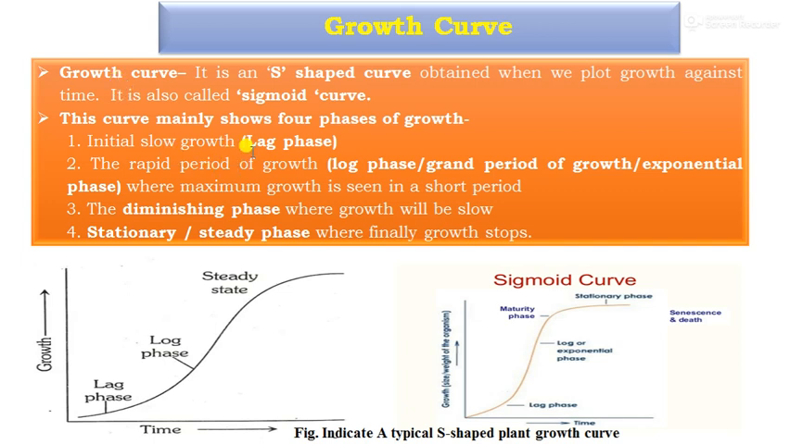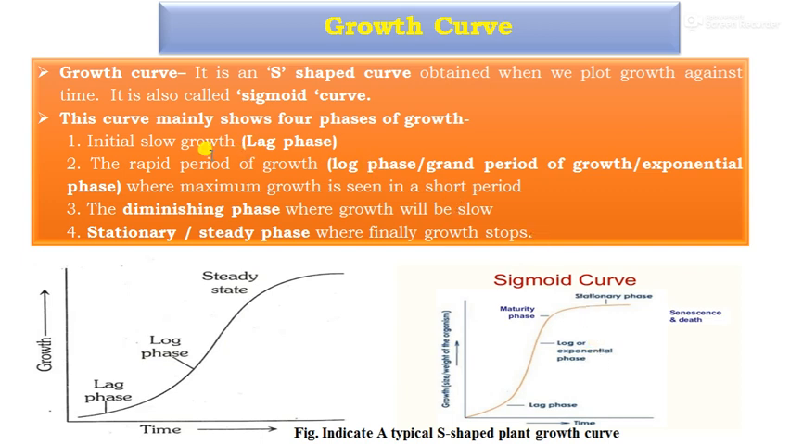This curve shows different phases: the lag phase, log phase, steady phase, stationary phase, and the senescence or death phase. Also the lag, log, maturity or stationary, and senescence phase. This is the S-shaped or sigmoid-shaped curve of plant growth.